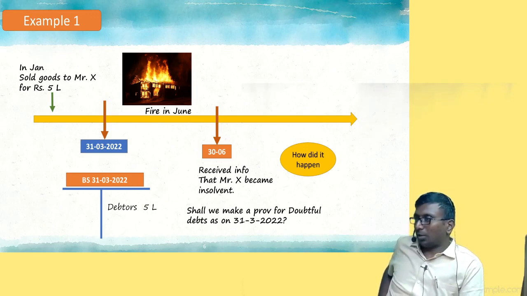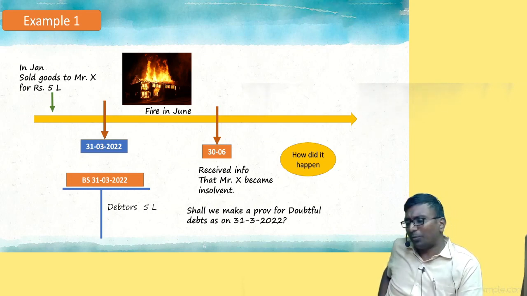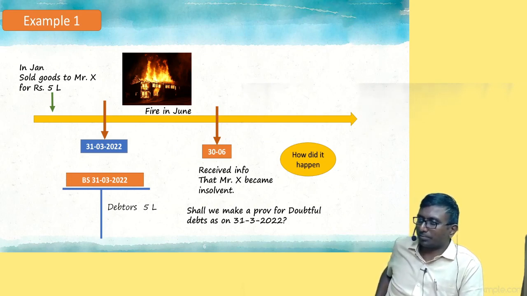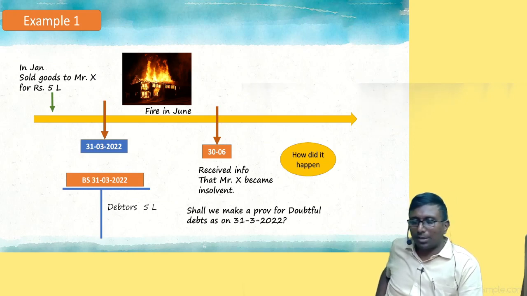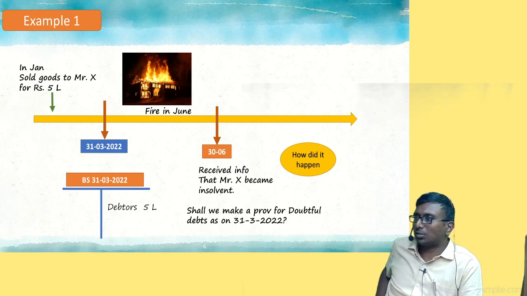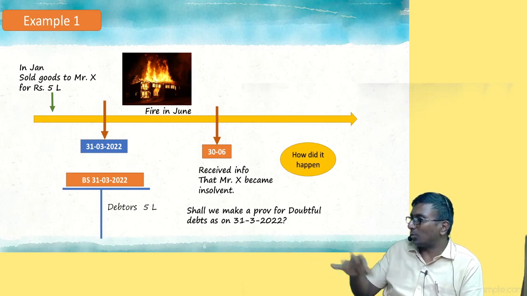Event occurred after the balance sheet date. Fire accident is an event. Okay. Before that, my question, simple question. Event occurred after the balance sheet date, fully correct. Was there any loss till 31st March? No, sir. It started after 31st March. Correct. It is no situation, no condition on 31st March.